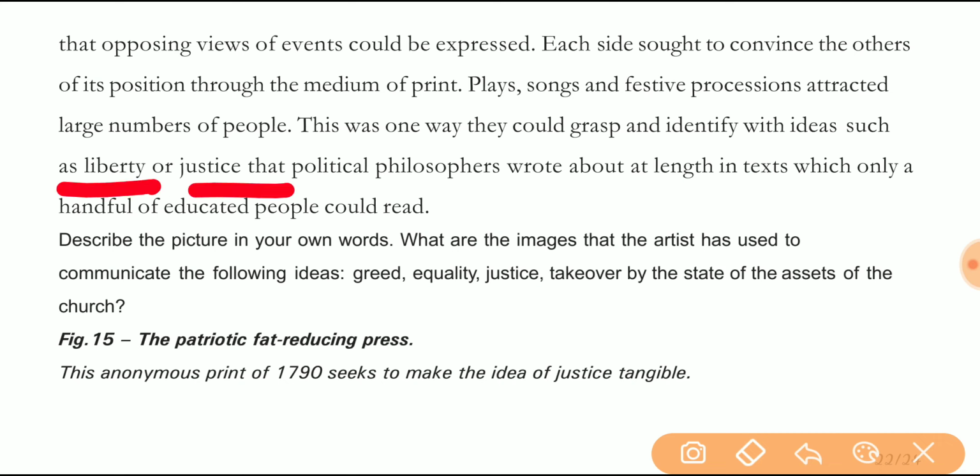Liberty and justice were given to them, and they were identified not as the slaves of France, but as the citizens of France. So we can say that politics surely can change the life of the people. It can establish the ideas of liberty, justice and freedom among the people. So here we are going to end this topic.